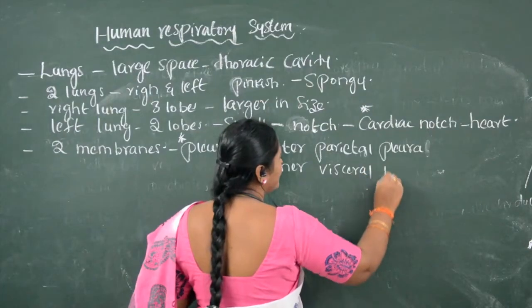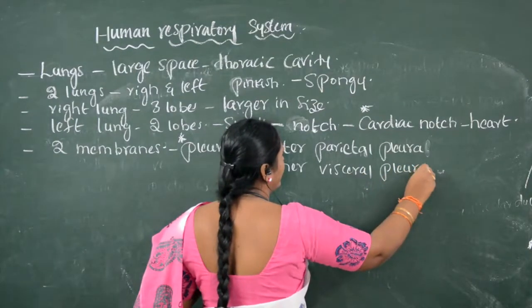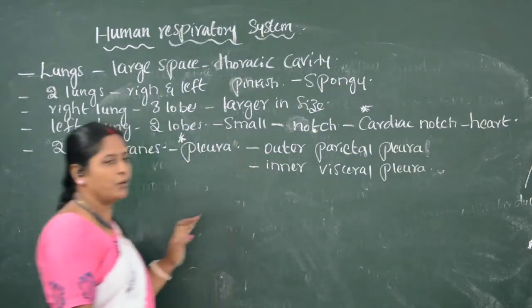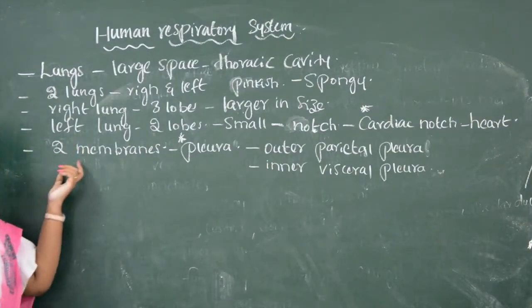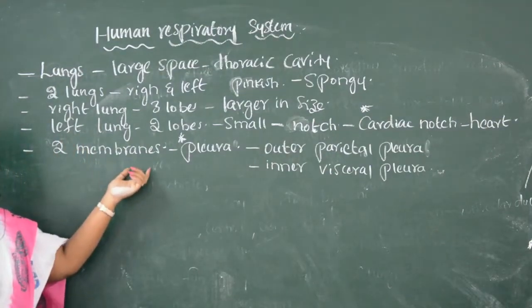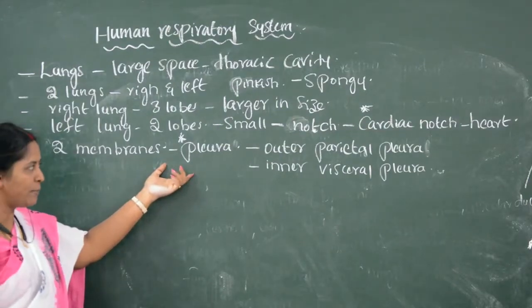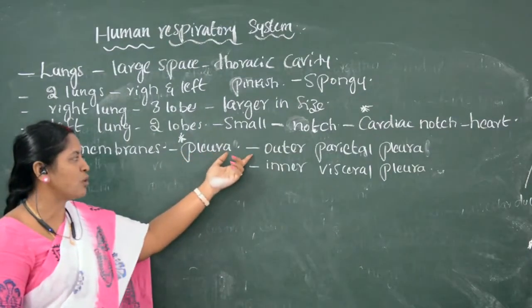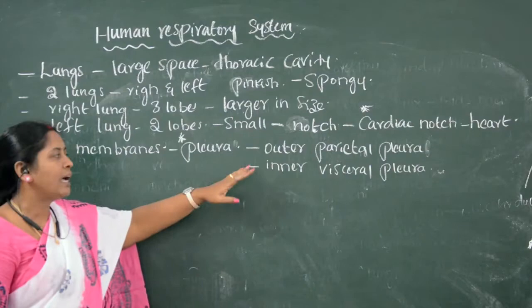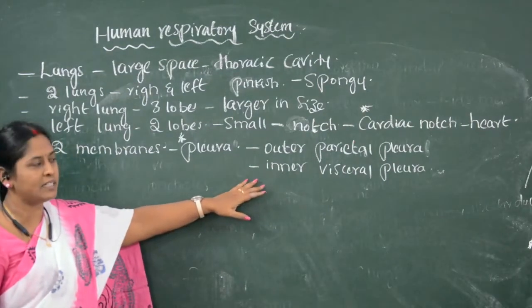Outer membrane is called outer parietal membrane, and the inner one is inner visceral membrane.